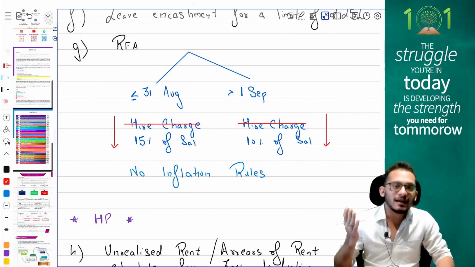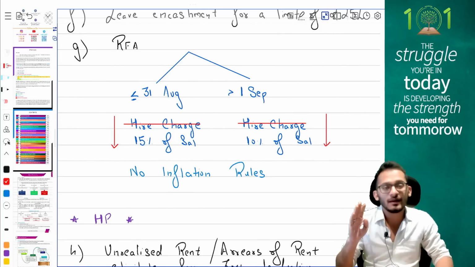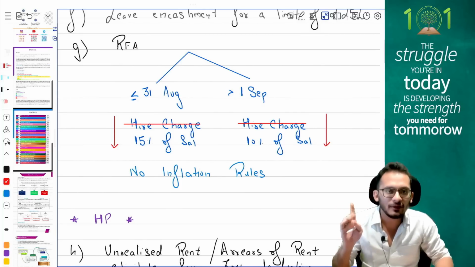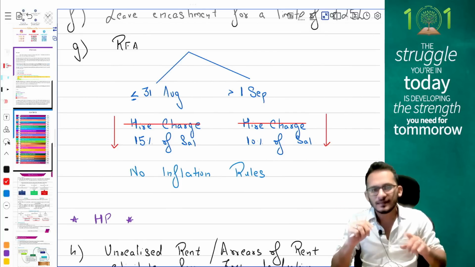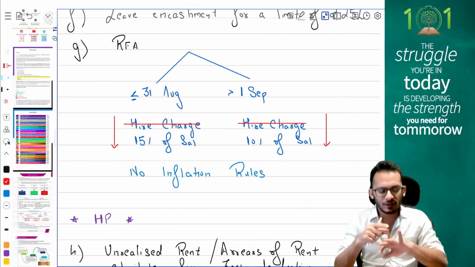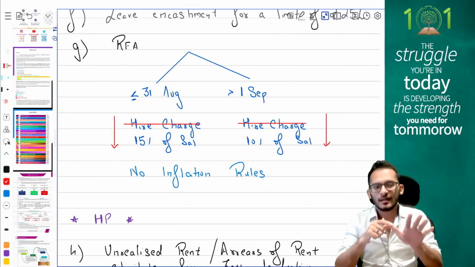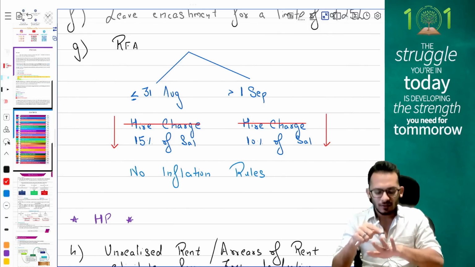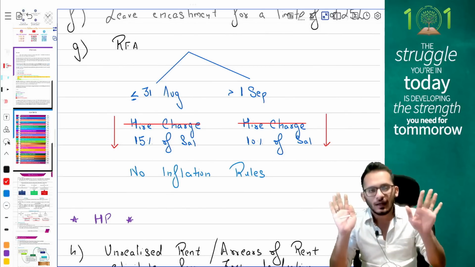People, what is salary for you from income tax perspective for RFA? Salary means basic pay plus DA forming part plus all commission, all bonus, all taxable allowances. Basic, DA forming part, all bonus, all commission, all taxable allowances.